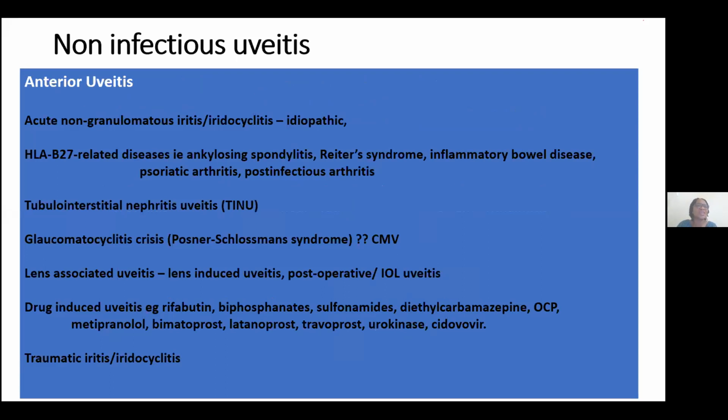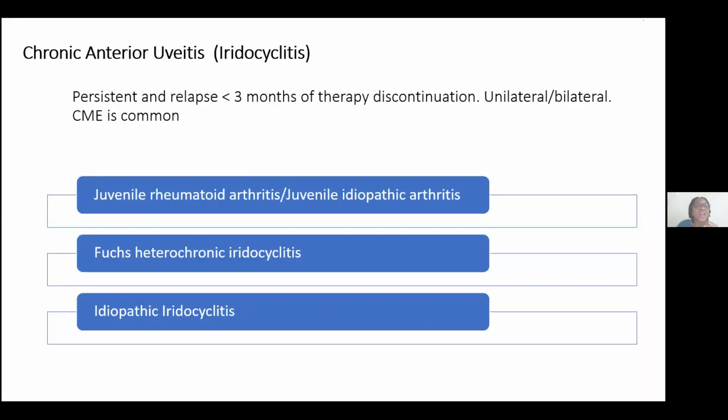Non-infectious uveitis. The anterior uveitis part of it can be caused by many things. The commonest is the idiopathic. Even as common as it is, you can only make that diagnosis after ruling out other causes, including tubulointerstitial nephritis associated uveitis, lens-induced uveitis, and drug-induced uveitis, as the patient may be on antiretroviral therapy.